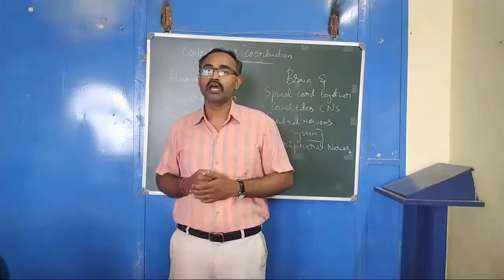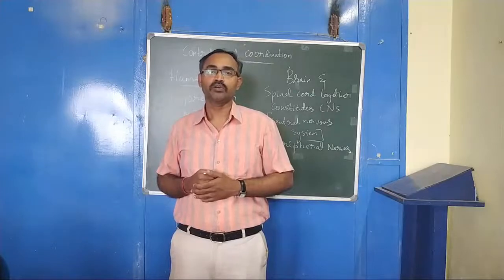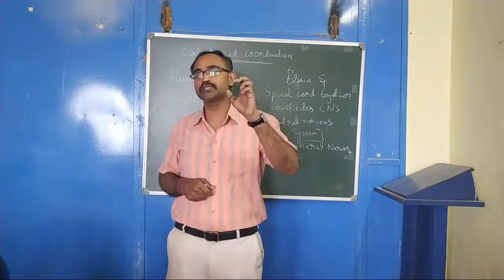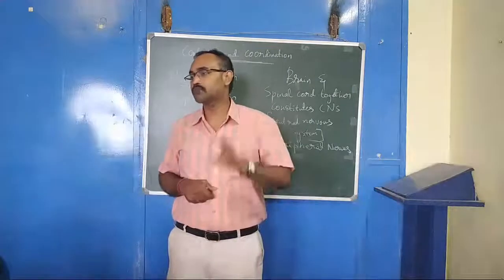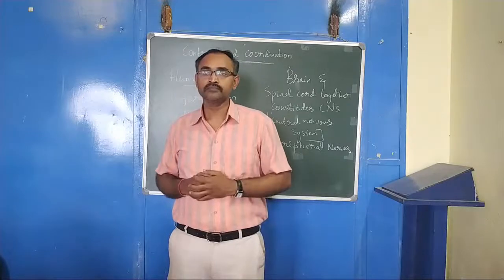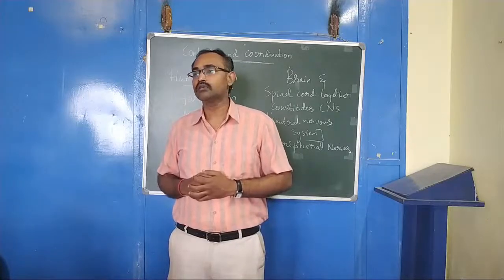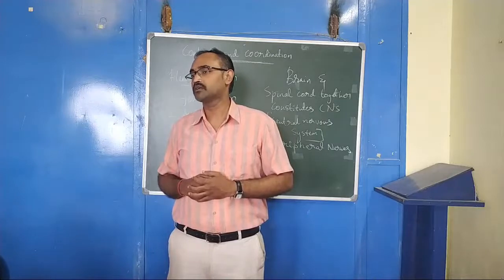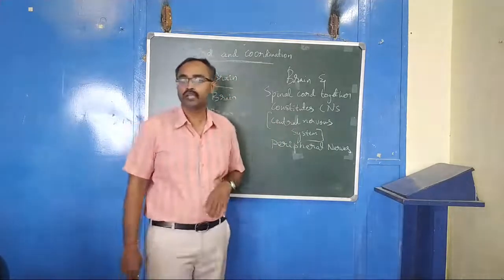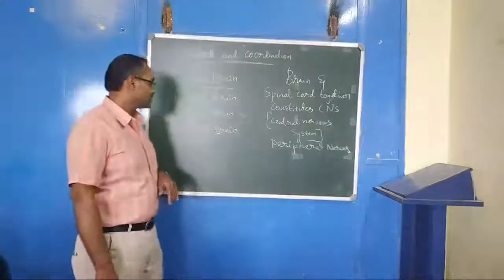Cerebellum, hindbrain. Okay. So the midbrain has different regions called hypothalamus, thalamus, pons. So there are different parts of the brain. When I draw, you will come to know the different parts of the brain.